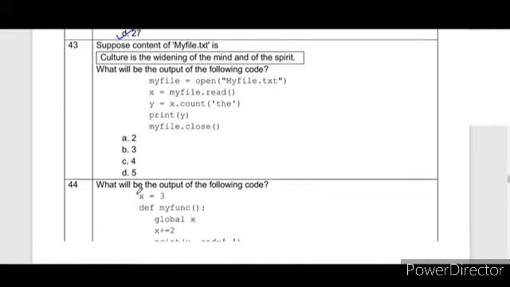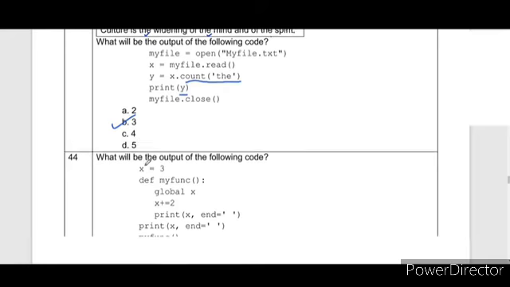Next question is again from the text file output. Culture is the widening of the mind and of the spirit. Again, we will read the entire content. You have to count how many times "the" occurred in the file. So the answer is, it has occurred 1, 2 and 3. The correct answer is 3. So "the" occurred 3 times in the file. So the value of y will be 3.